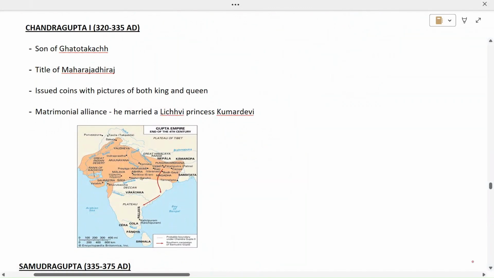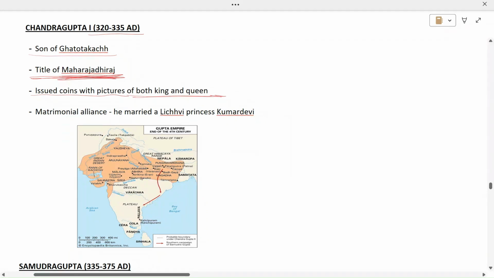His time period was from 320 to 335 AD. He was the son of Ghatotkach. He took the title of Maharaja Dhiraj. So this title is important, Maharaja Dhiraj. He issued coins with the pictures of both king and queen.